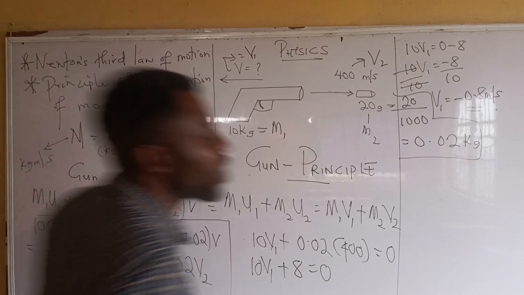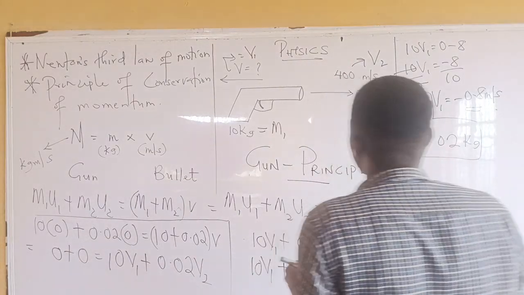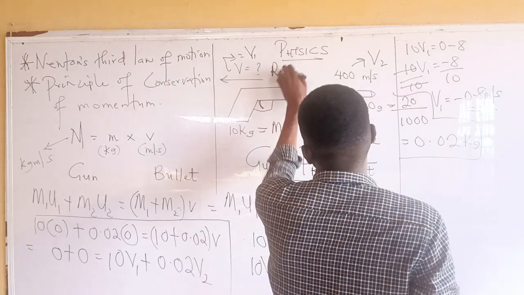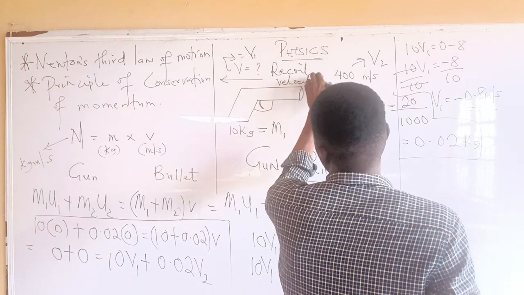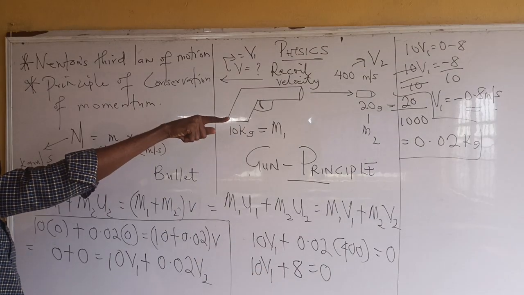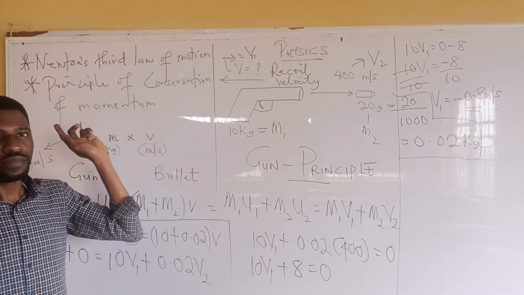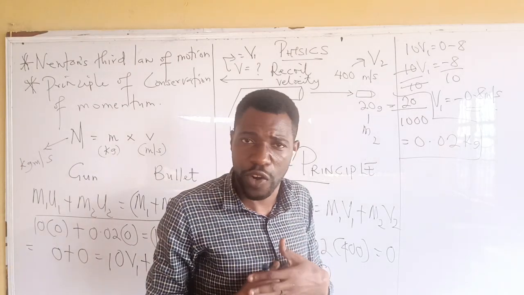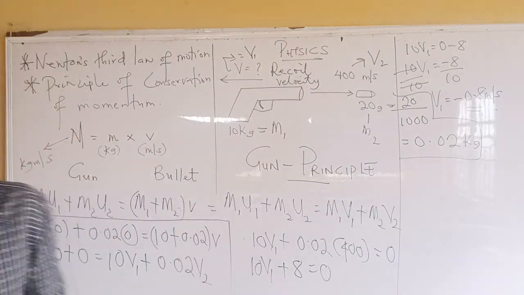Now, what do we call this velocity in physics? There's a name for it, and it's called the recoil velocity. Now, before we end the class, what do you observe? See the arrow, see where the bullet is facing. See where this arrow is facing. And another thing you should ask, are you not sure that we have a negative answer for velocity? Why is it negative?